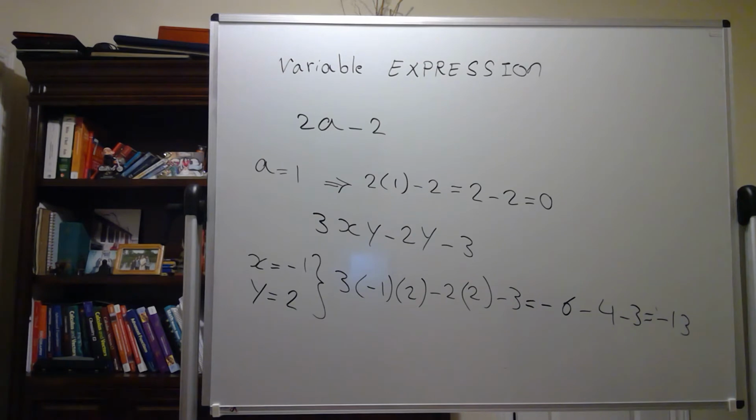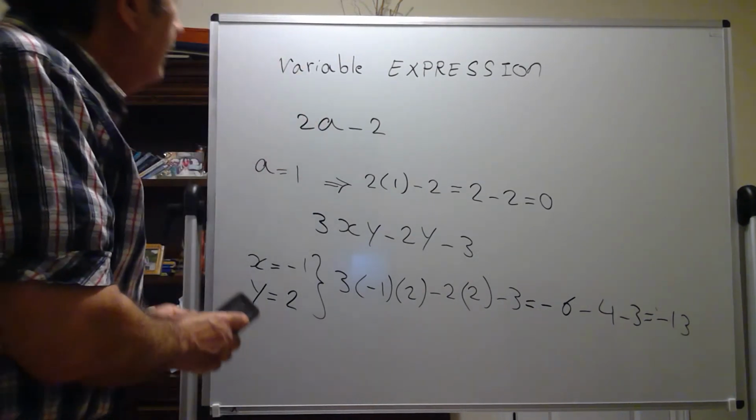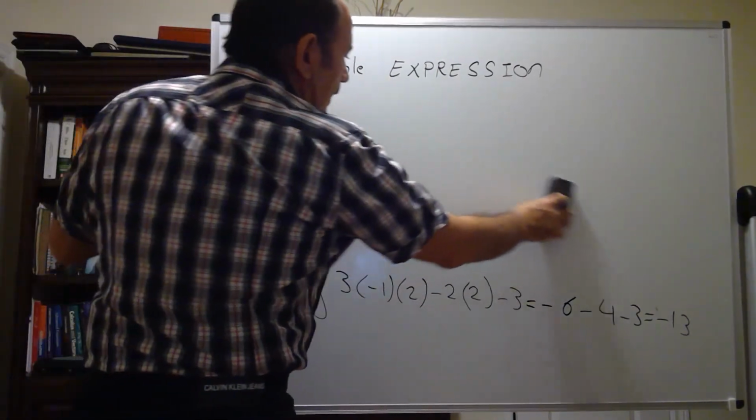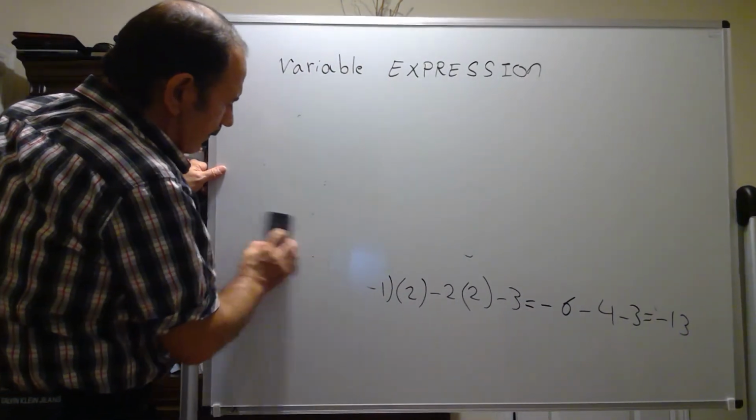Okay, and let's do another example, b squared minus a over 3d plus 3c. Let's do one more example of evaluating a variable expression.